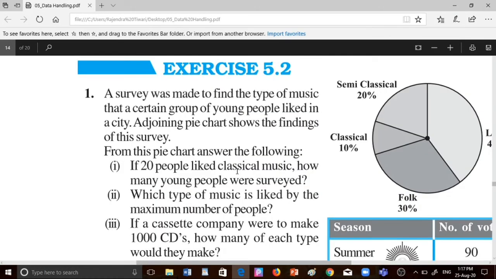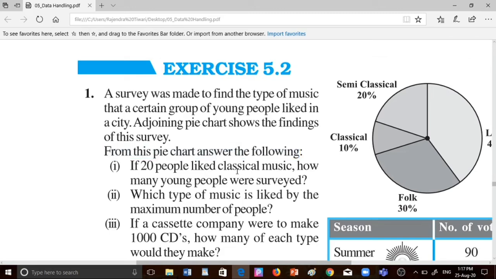The first question, a survey was made to find the type of music that a certain group of young people liked in a city. Adjoining pie chart shows the finding of this survey. From this pie chart, answer the following questions. Here is a pie chart. This is the pie chart for this question. First question is, if 20 people liked classical music, how many young people were surveyed?